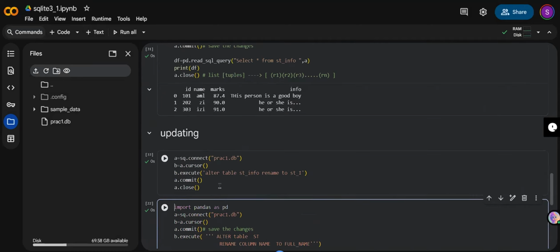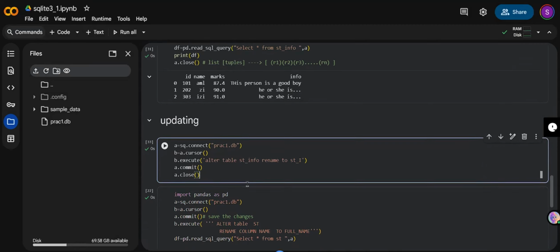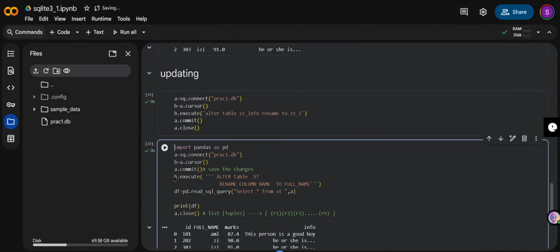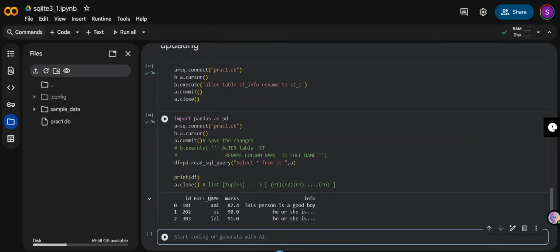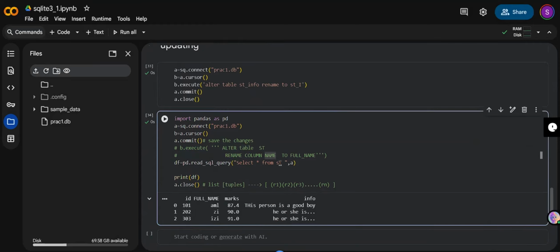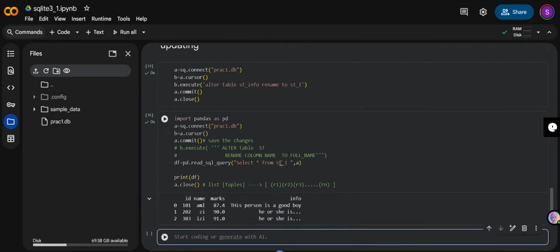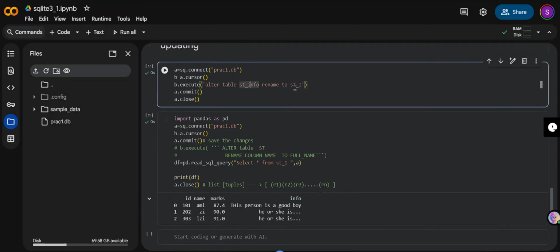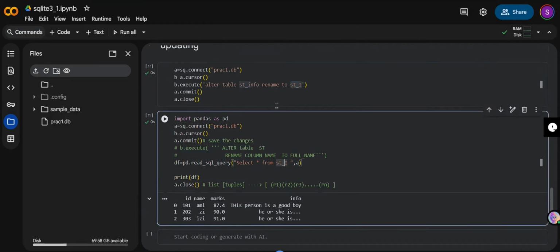See, before, what it was. It's not printing. I'll just do one thing. In that scenario, I'll just comment this out, because I want to show you this before. The last time here it was name. Actually, the table name here I changed just now from ST to STI. So see, here it was name. I first renamed my table in student info as STI. Whenever I'm printing that STI table, it is giving me name.